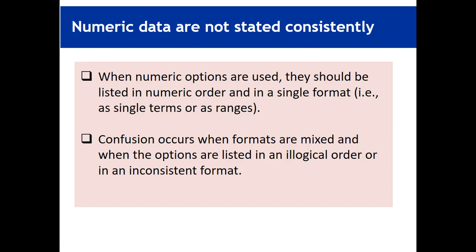Numeric data are stated consistently. When numeric data are used, they should be listed in numeric order in a single format. For example, they all should be in ranges, or in percentages, or in single digits only, or in a single format. Some are in percentages, some are in single digits, some are in ranges, so again there is no consistency. There should be consistency between the numerical options. Confusion occurs when formats are mixed and when the options are listed in an illogical order or in inconsistent format.